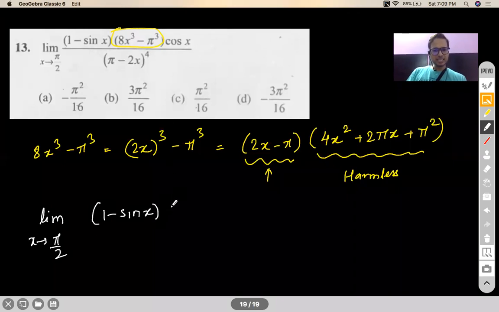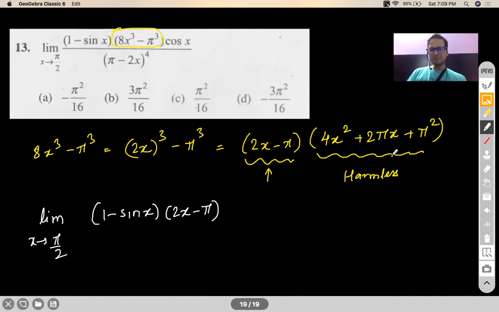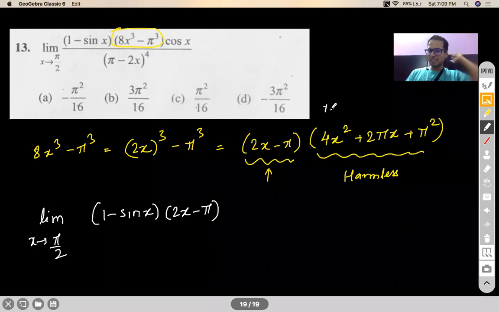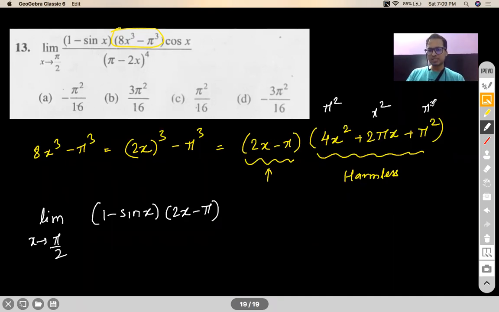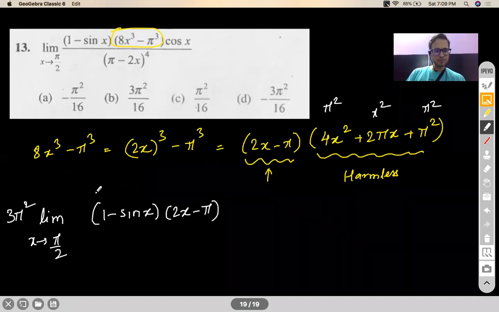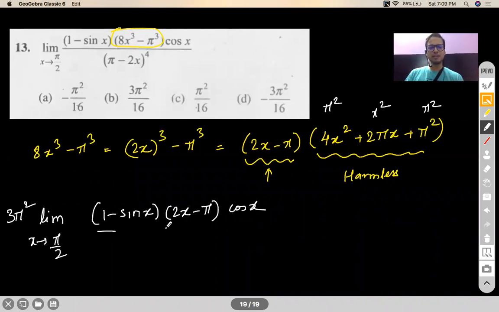So what I do is, before applying my standard limit cases, I'll break this guy as 2x minus pi. This term, when you put pi by 2 here, you will realize this will give you pi square, pi square, pi square. So 3 pi square will come out. That's absolutely a harmless term. You don't have to unnecessarily involve it in the question.